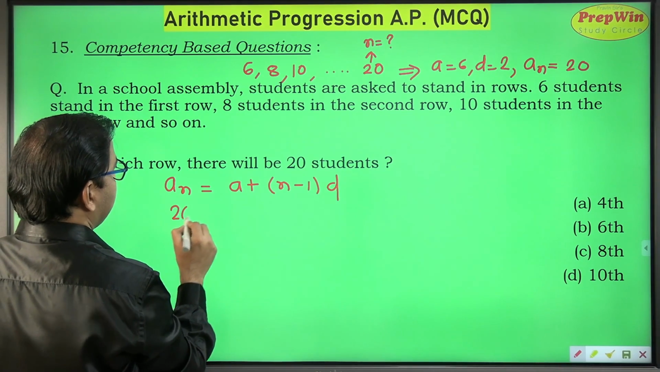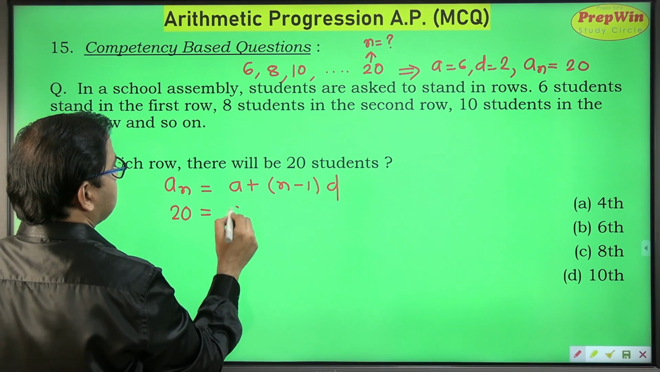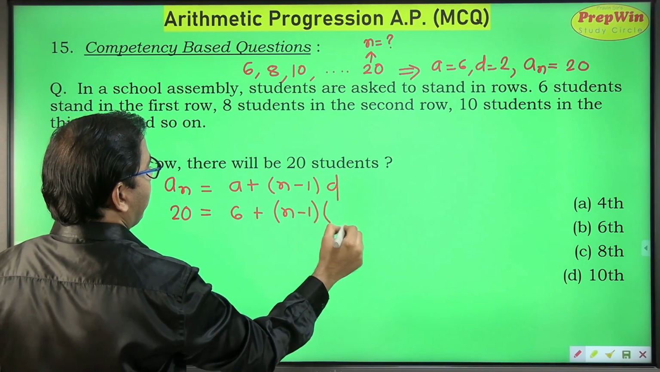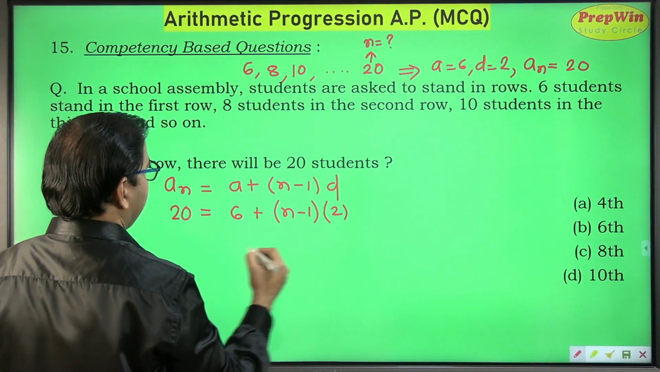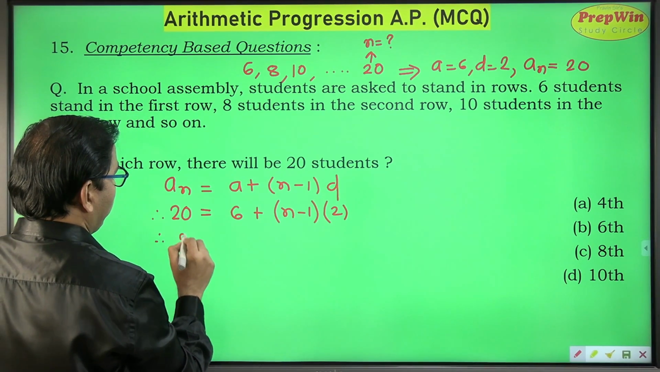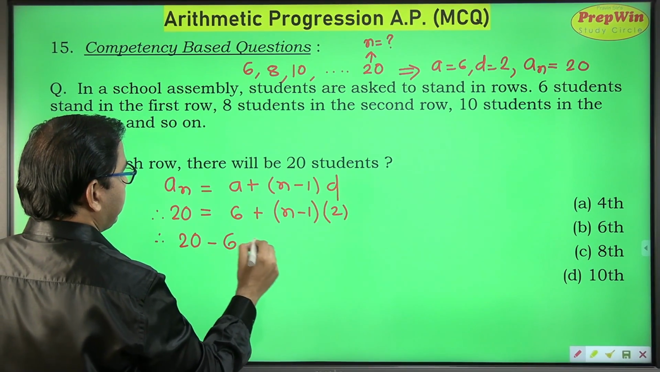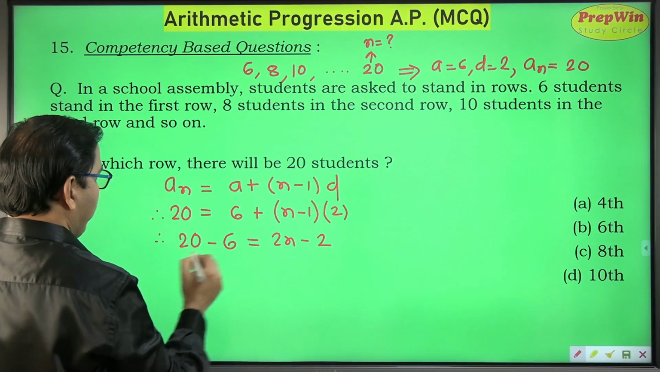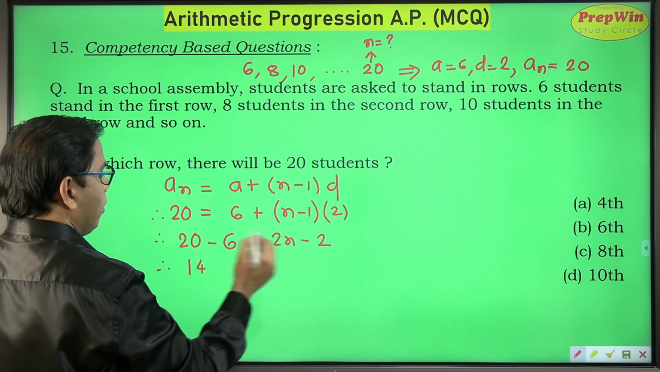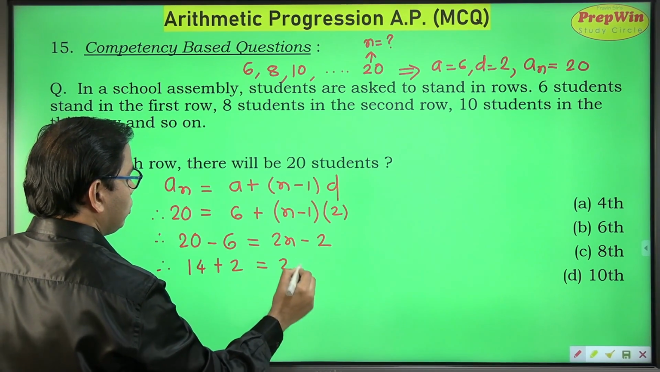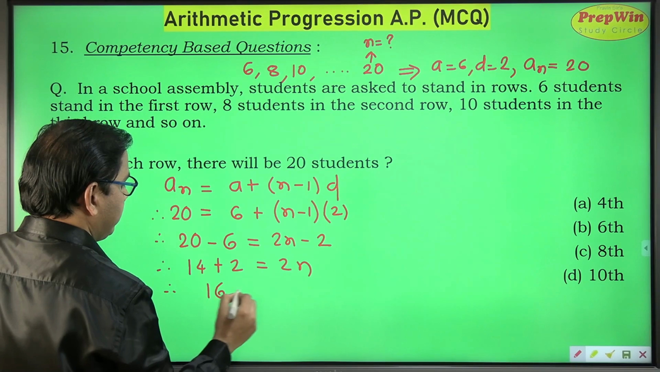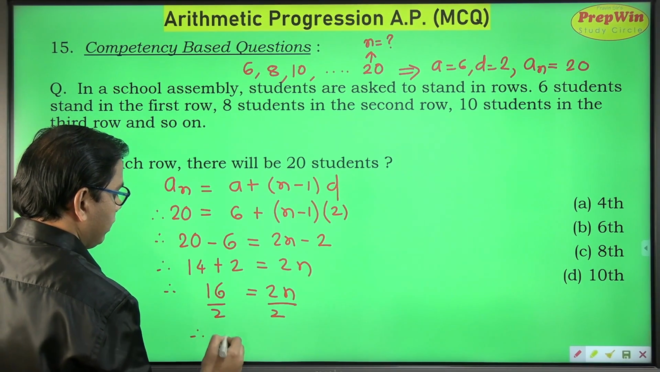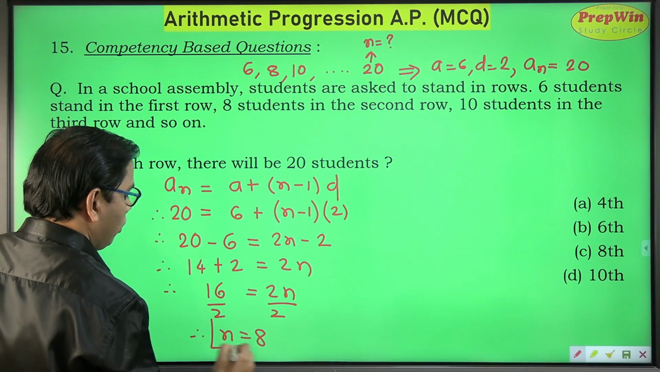So last term is 20 and A is 6 and N is what I have to find out. So N minus 1 into the value of D, which is 2. Therefore 20 minus 6 is equal to 2N minus 2. 20 minus 6 is 14, plus 2 is equal to 2N. Therefore 16 is equal to 2N, dividing both sides by 2. Therefore N is equal to 8.